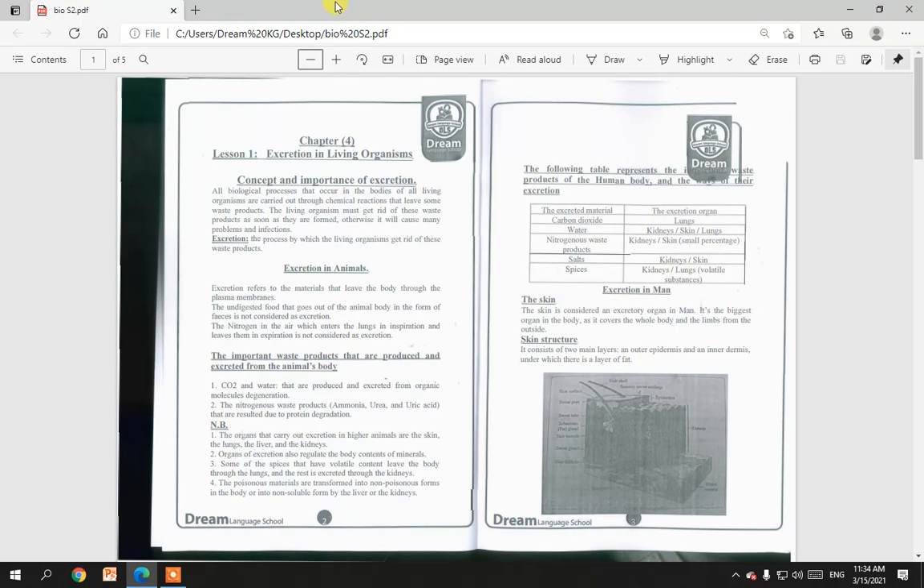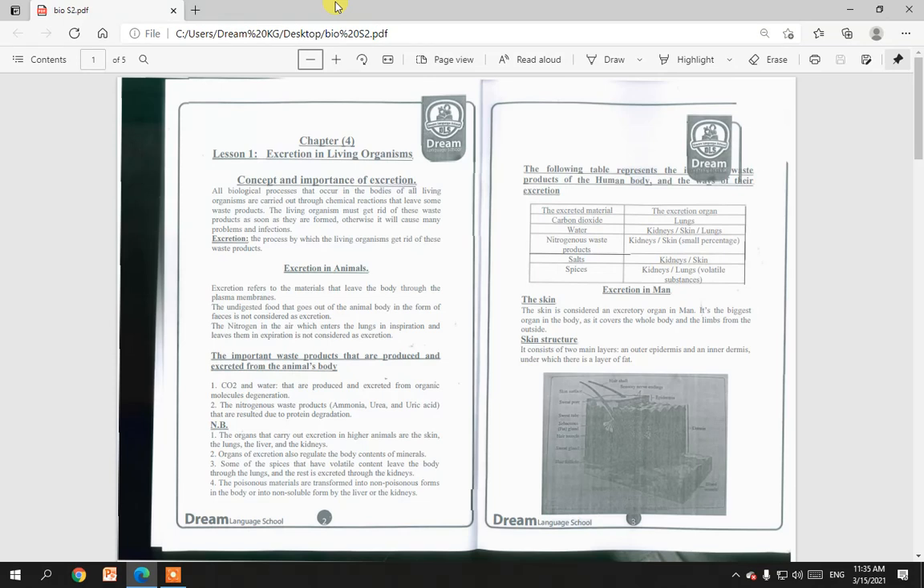As we know, all biological processes that occur in the body of a living organism are carried out through chemical reactions, which leave some waste products. So the living organism must get rid of these waste products, like carbon dioxide, water vapor, and some nitrogenous wastes. First, we will talk about excretion in animals.